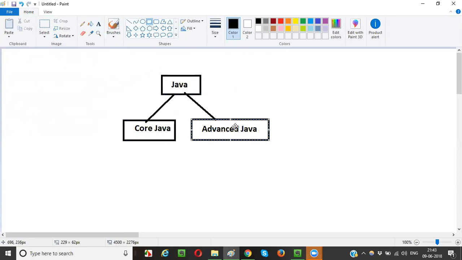So even I don't know much about advanced Java, guys. I'm not a developer. As a tester, I never looked into this advanced Java part. But whatever I looked at is core Java. Okay, core Java. This is enough, guys.